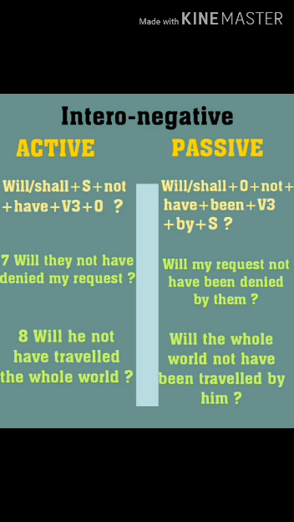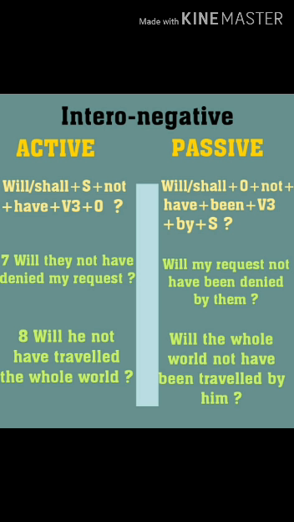On the passive side, the rule is replaced by helping verb will or shall plus object plus not plus have plus been plus third form of the verb plus by plus subject and sign of interrogation in the end.